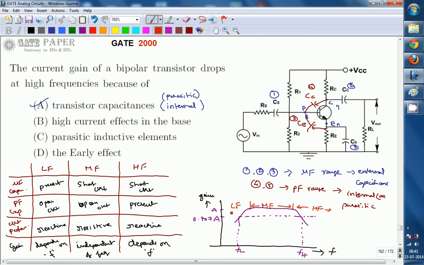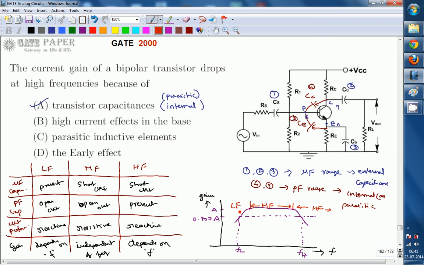So during low frequencies and high frequencies, gain is lesser than the maximum value which is available at mid frequencies. So we can say gain is going to be less at low frequencies and high frequencies. So gain reduces at low frequencies and high frequencies compared to mid frequencies.